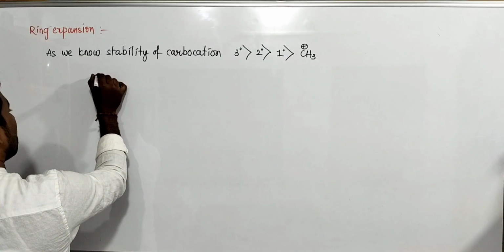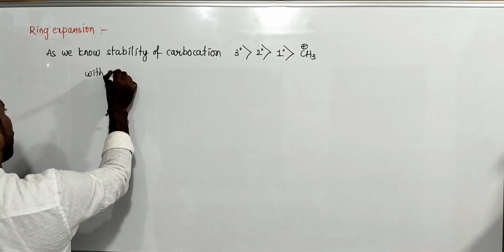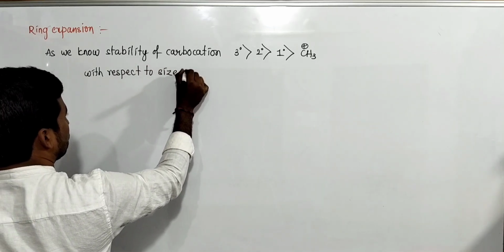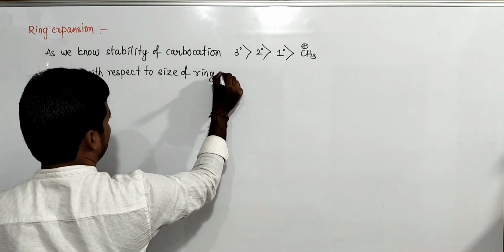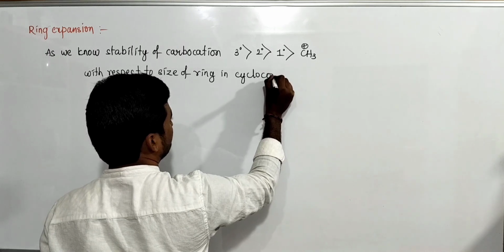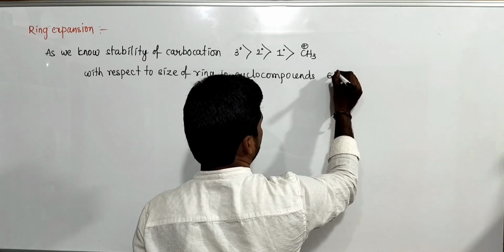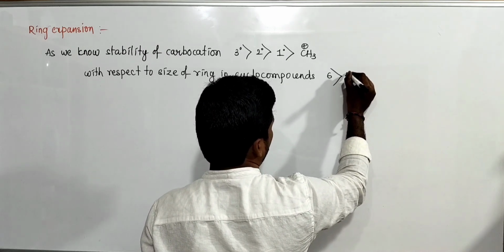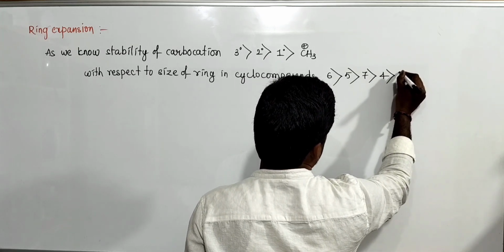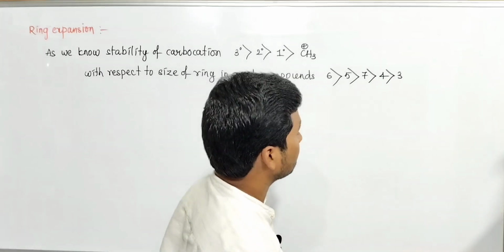Next, with respect to the size of ring in cyclo compounds, 6-membered rings are more stable compared to 5-membered rings, which are more stable compared to 7-membered rings, which are more stable compared to 4-membered rings, and finally 3-membered rings. 2-membered rings are not possible. At least 3 carbon atoms must be there.